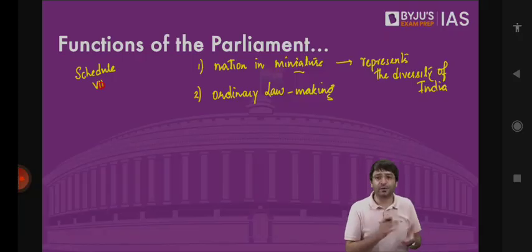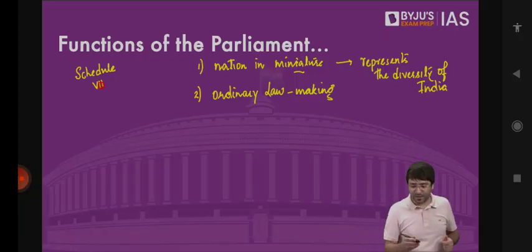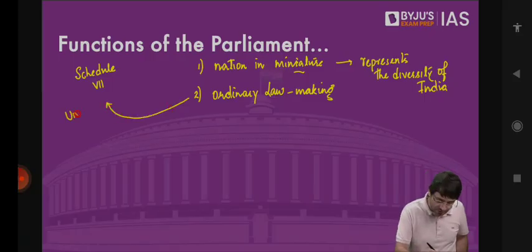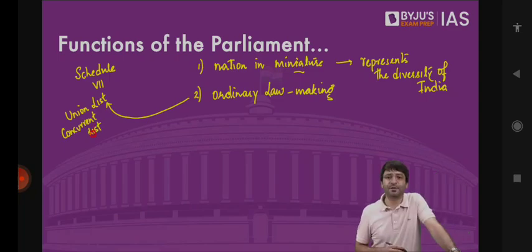And this is the ordinary law-making power of the Parliament, that Parliament has the power to make a law on any item mentioned in the union list, on any item mentioned in the concurrent list. For example, in union list, we have citizenship. Who has the power to make a law on citizenship? Parliament. In concurrent list, we have the subjects such as marriage and divorce. Special Marriage Act. Who has the power to make such a law? Parliament. Similarly, we have criminal procedure, civil procedure.